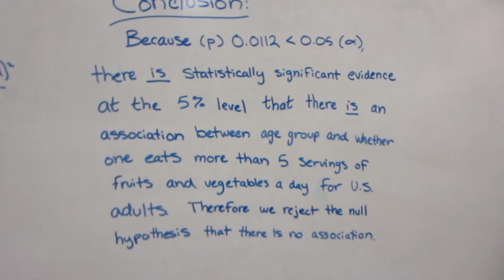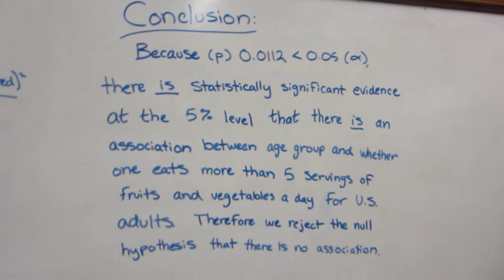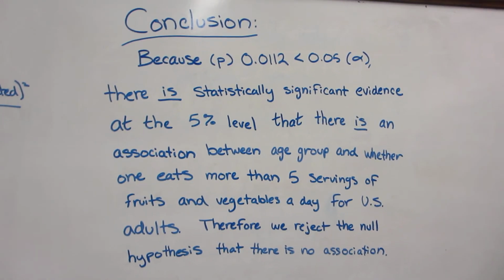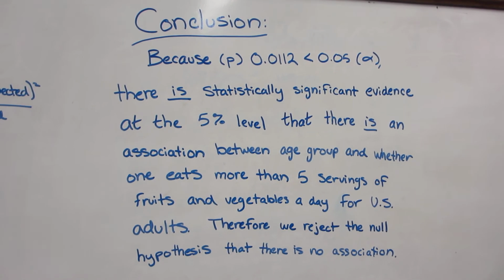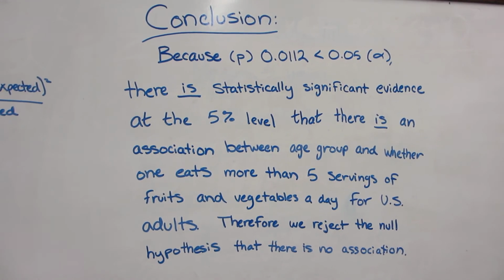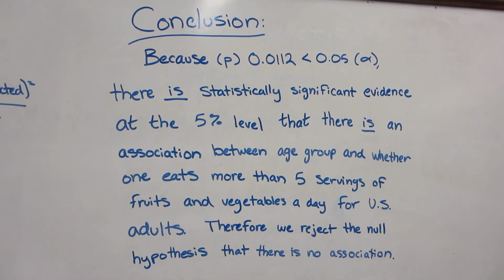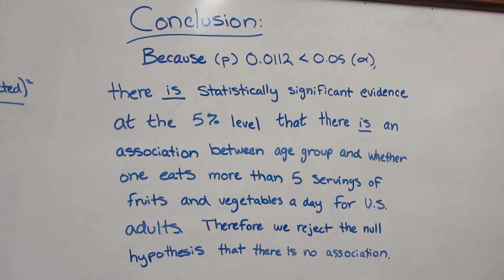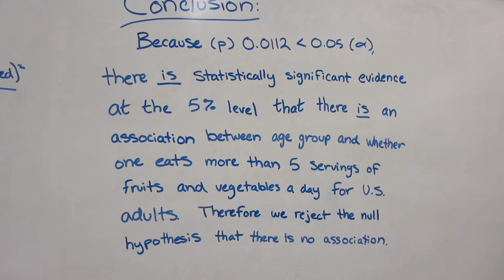Now, moving on to our conclusion. Connor, you want to read this one? Because our p-value is 0.0112, which is obviously less than 0.05, which is our alpha, there is statistically significant evidence at the 5% level that there is an association between age group and whether one eats 5 or more servings of fruits and vegetables a day for U.S. adults.